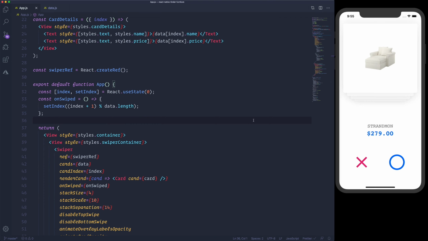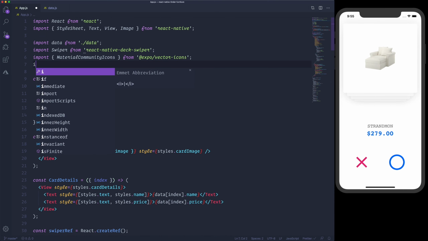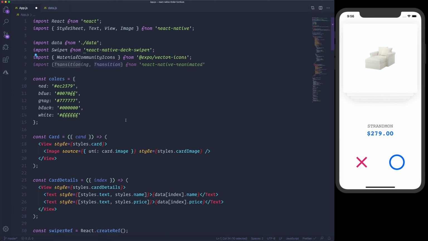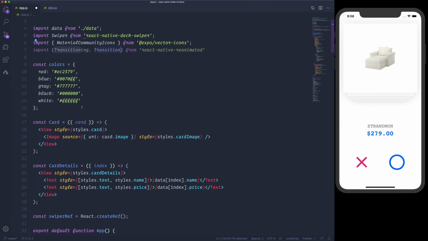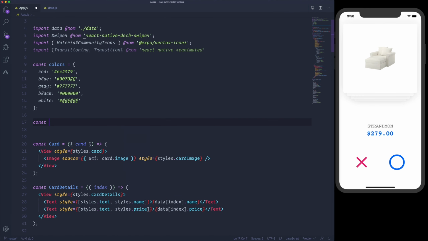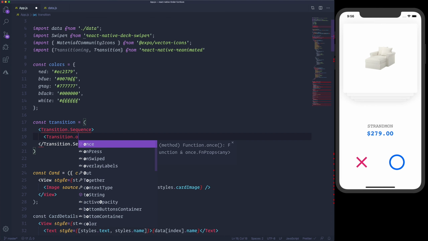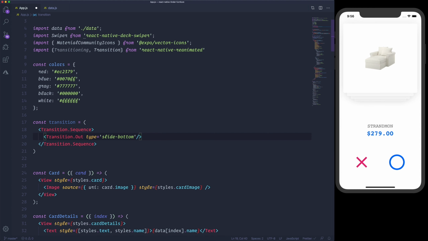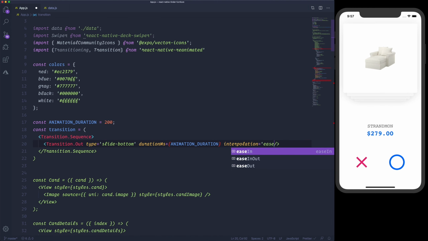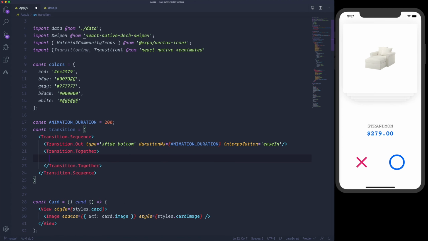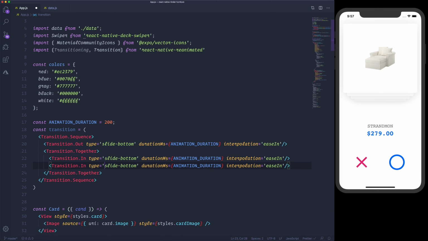To make it animated, we need to import Transitioning and Transition. And we need to create the transition config here. So Transition.Sequence, and inside the sequence we would like a transition out. Type is going to be slide-bottom, duration, and interpolation is in. We would also like a transition in, and this time we'll use Together. We'll transition in with a type of fade,